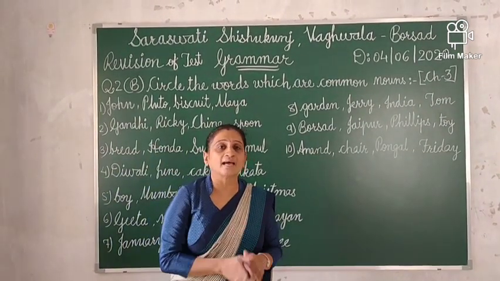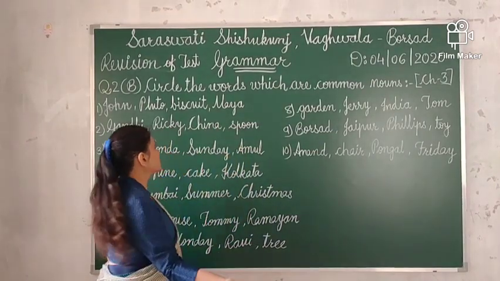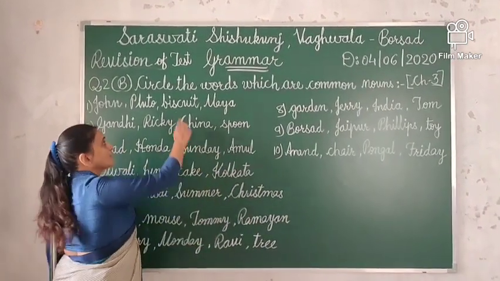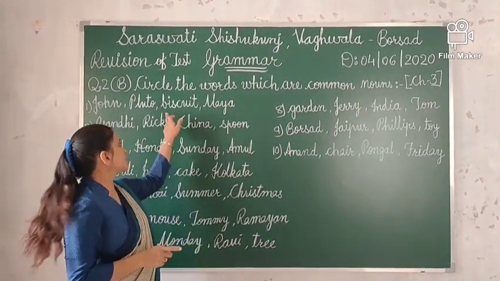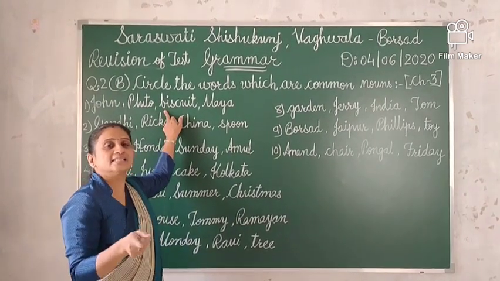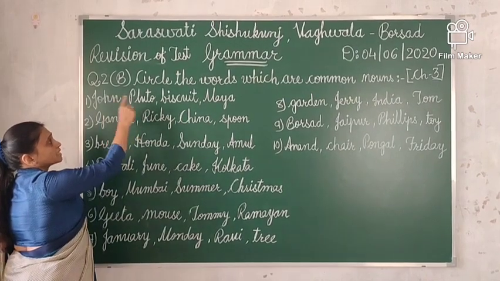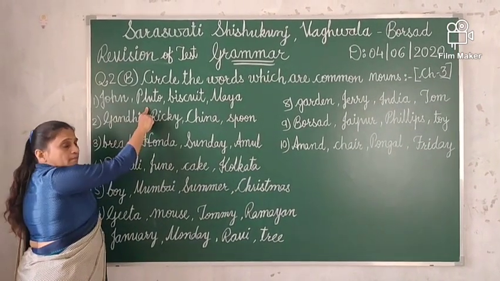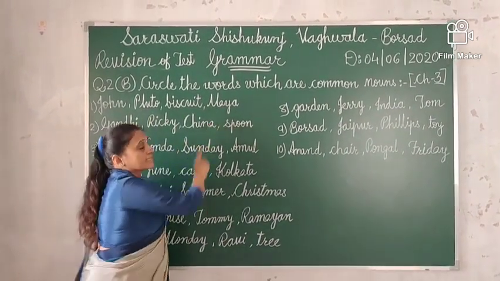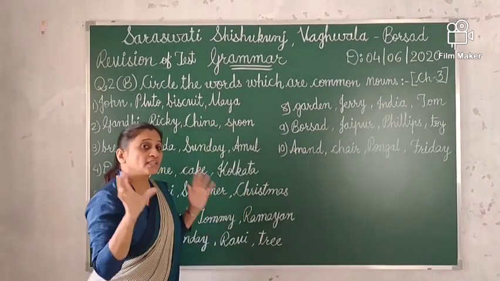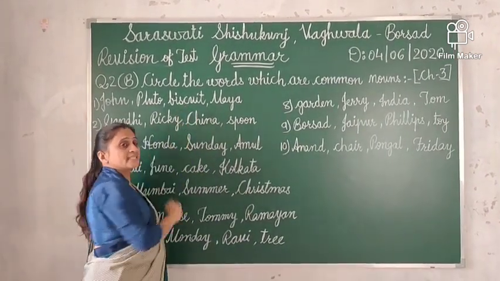So capital letters are proper nouns. So easily you can find your answer, biscuit, because biscuit starts with a small letter and this is a common noun. John is the name of a person, Pluto is the name of a dog, Maya is the name of a girl. So these are proper nouns, but biscuit is a common noun.